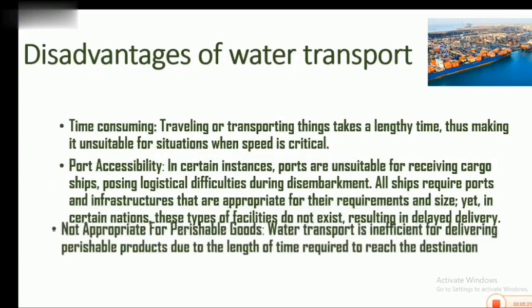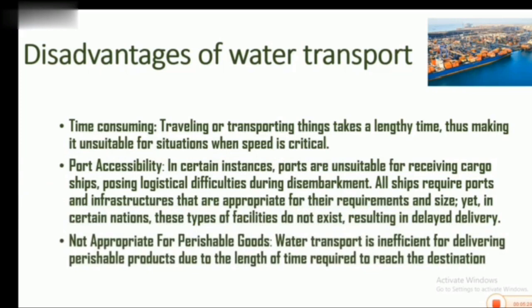Another disadvantage is that of not being appropriate for perishable goods. Water transport is inefficient for delivering perishable products due to the length of time required to reach the destination. For example, if you decide to transport fresh tomatoes from one country to another country, before the ship conveying that product gets to the destination, those products must have spoiled. So water transport is not appropriate for transporting perishable goods due to this time-consuming nature.